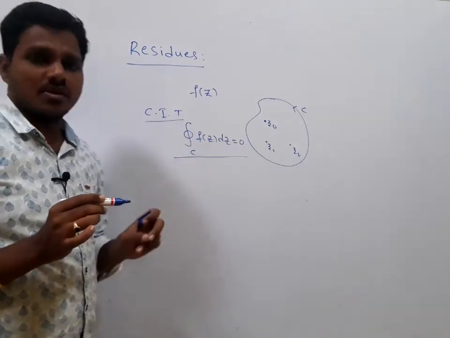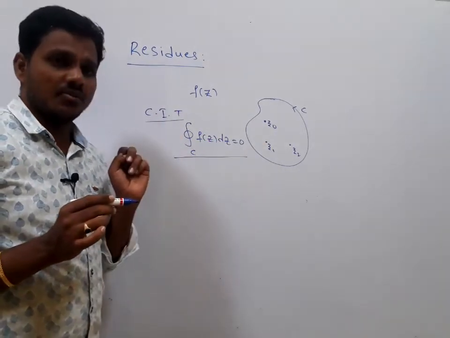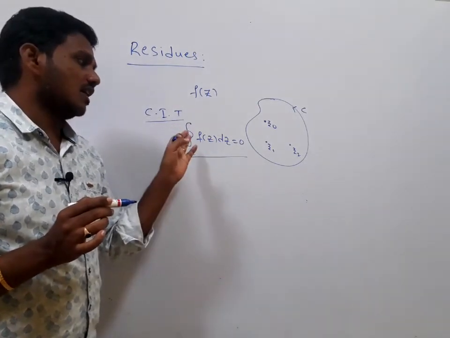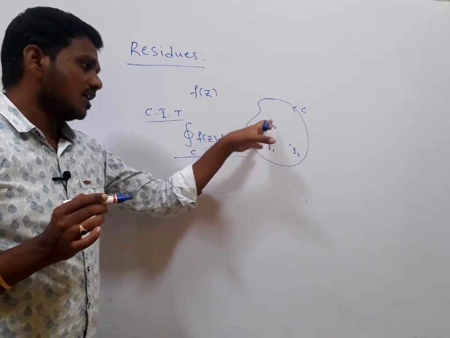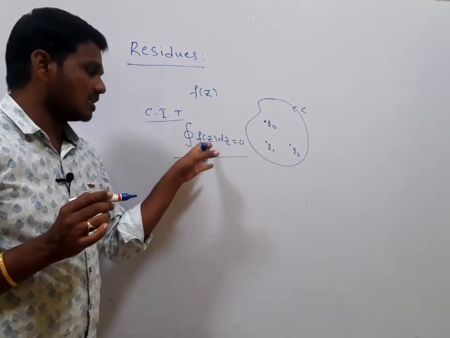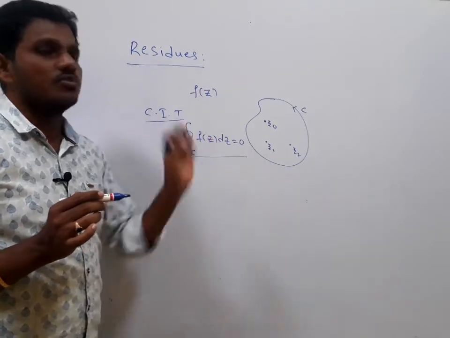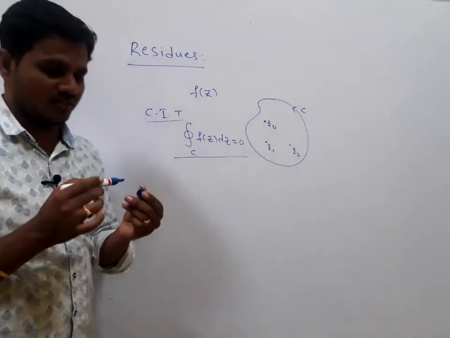Because we have isolated singular points, so Cauchy's integral theorem cannot be applied. With the effect of these isolated singular points contributing to the complex integral value, such contributions are called residues. This is the general definition of the residue.